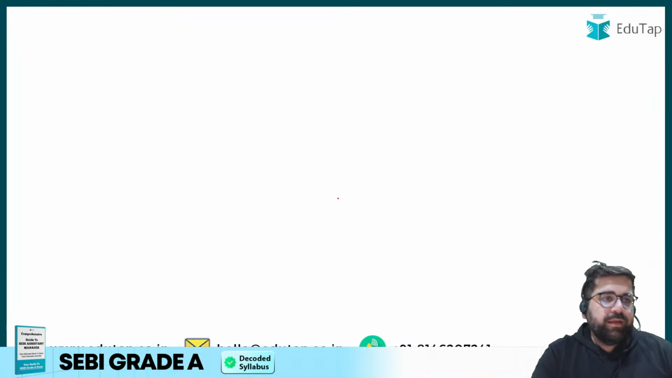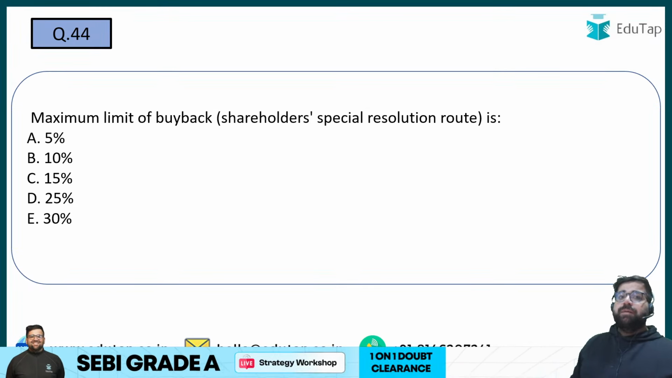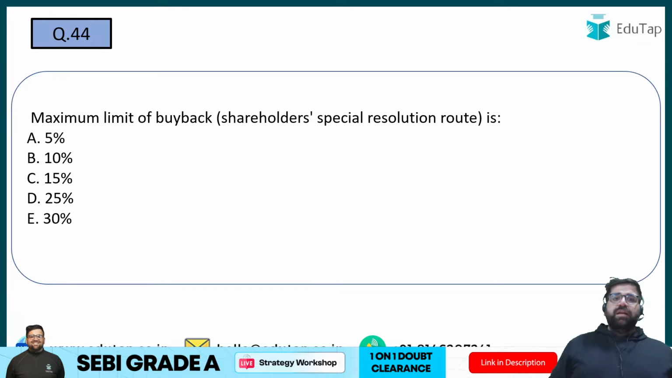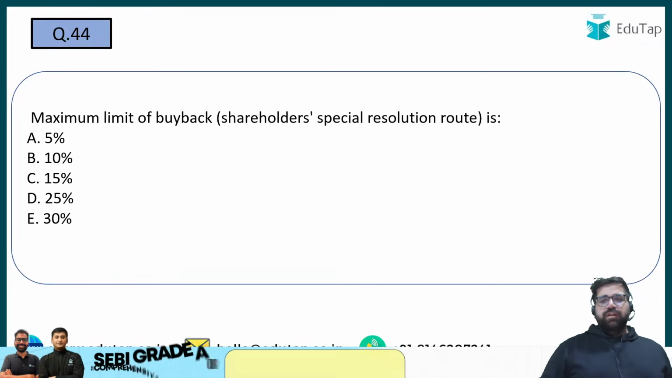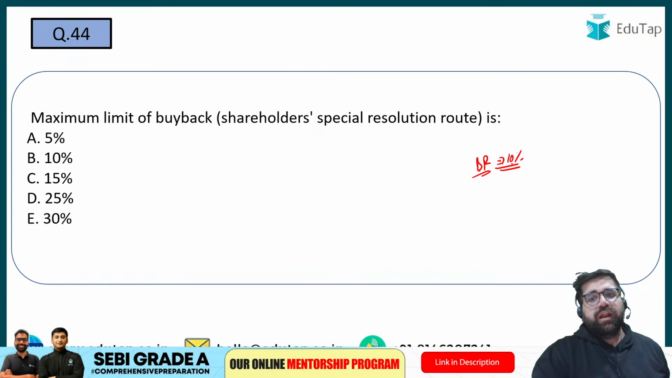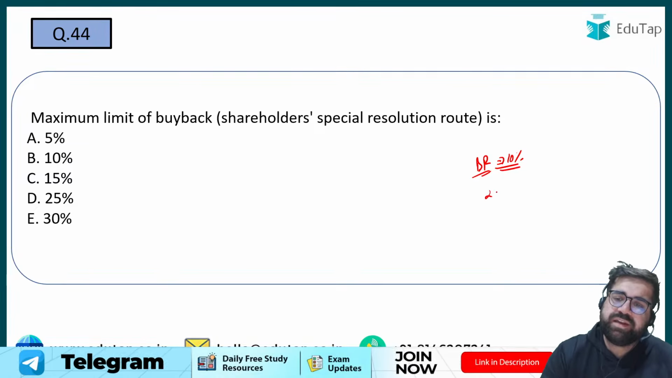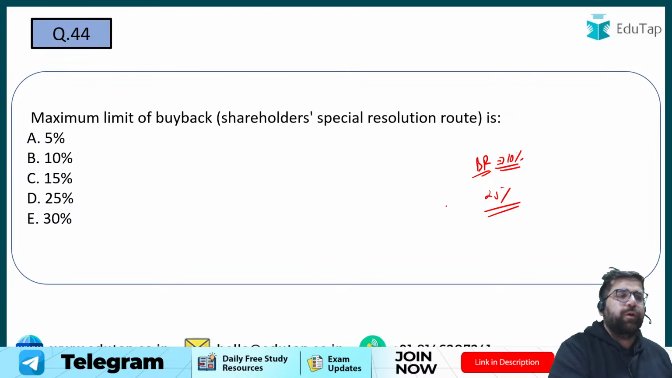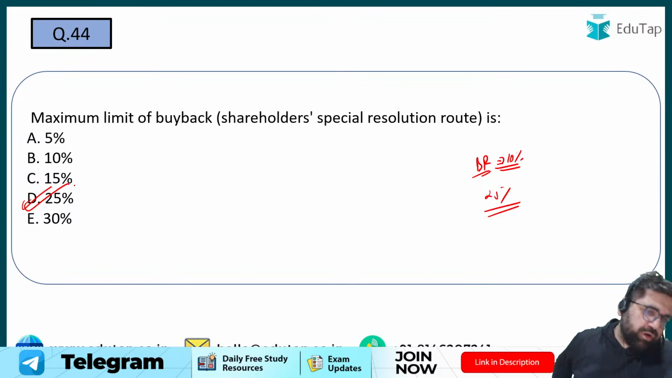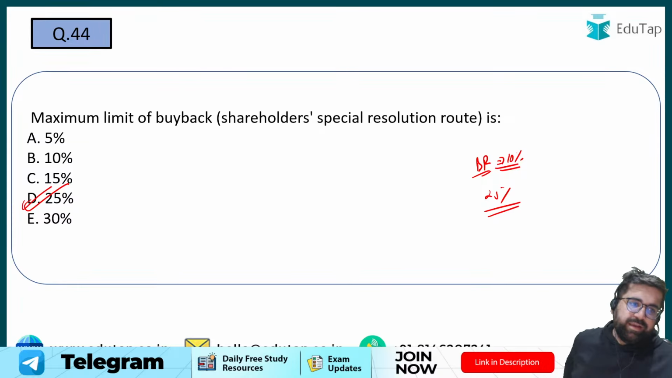44. What is the maximum buyback limit with shareholder special resolution? Maximum buyback limit if you are passing a special resolution. If only board approval is needed, then the maximum buyback is 10%. But if you get your approval from the shareholders through special resolution, then the limit is 25%. So my answer will be option number D. Agreed or not? 44 D. D for Dholak, or D for Dehradun.